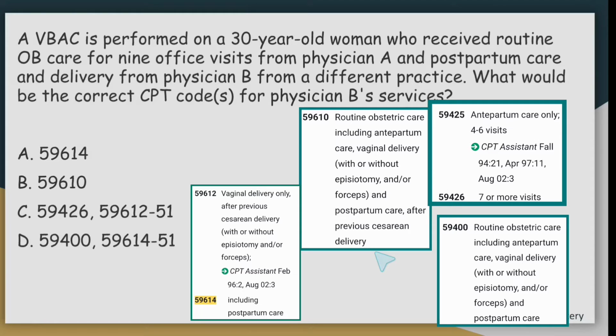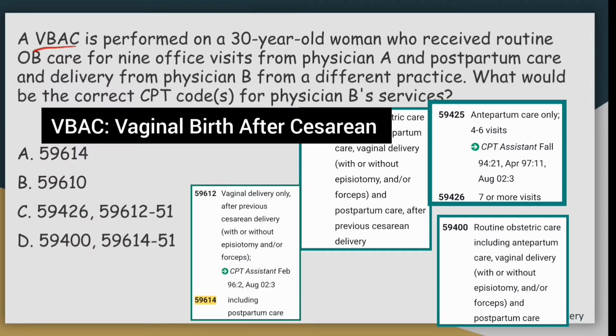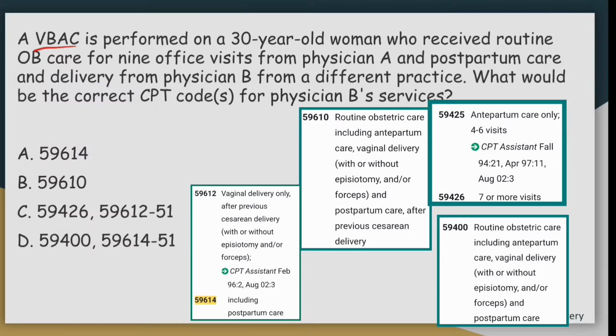Now let us highlight the main terms in the question. In the question, they have mentioned a VBAC is performed. So, what is VBAC? VBAC stands for vaginal birth after cesarean. In this scenario, a VBAC is performed on a 30-year-old woman who received routine OB care for 9 office visits from physician A and postpartum care and delivery from physician B from a different practice.